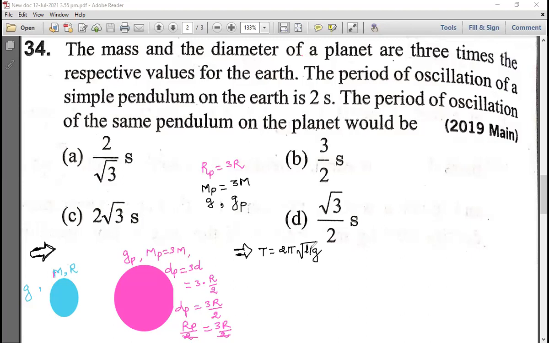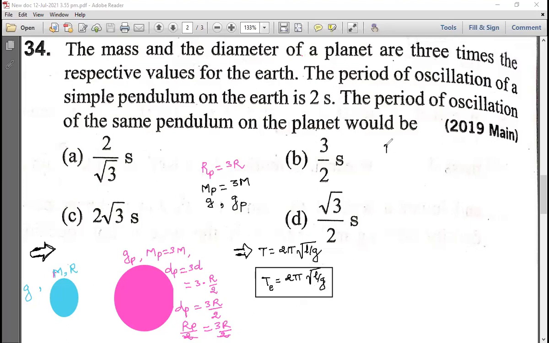Now what to do? What I am doing? First, T on Earth. Okay. T on Earth is equal to what? 2 pi under root L by g. This is on Earth, so that's why I am keeping it in a box. Why have I written it two times? Because this is one common formula and this is on Earth. Shall I write here E? E stands for Earth. Okay, clear?